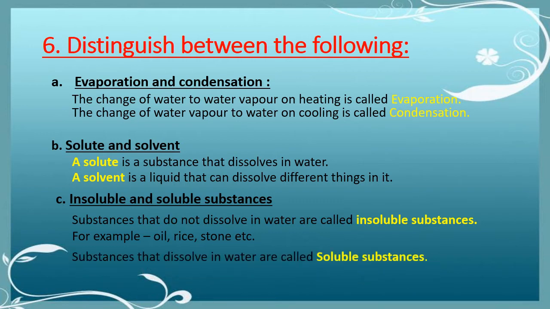On the other hand, substances that dissolve in water are called soluble substances. And what are the examples? They are salt, sugar, milk powder, etc. Because these substances can easily be dissolved in water.